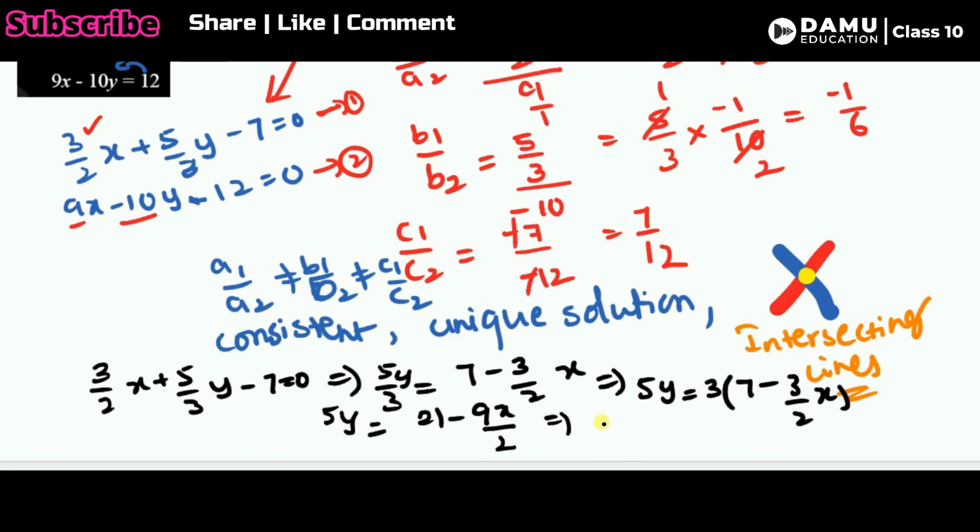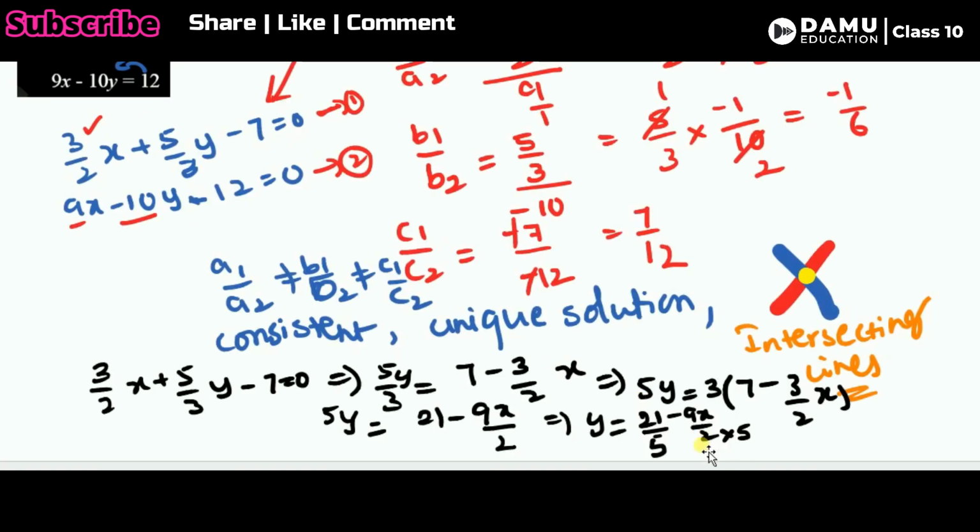So that implies we get y will be equal to 21 minus 9x by 2, and here we will get 1 by 5. So 1 by 5 means it will multiply with the 5 here. Then what answer will we get? So y will be equal to 21/5 minus 9x/10.